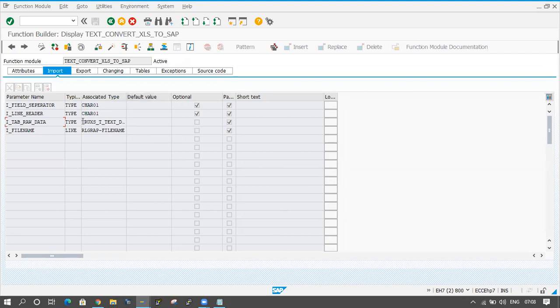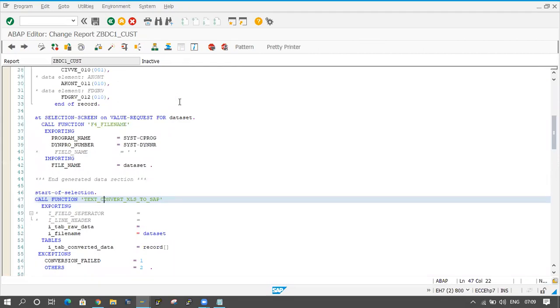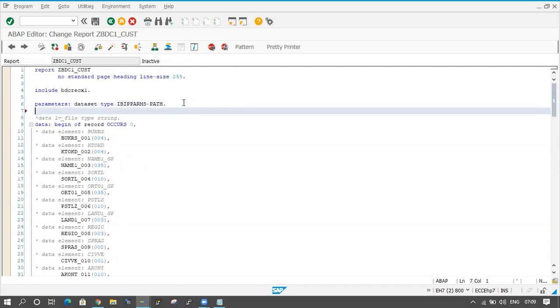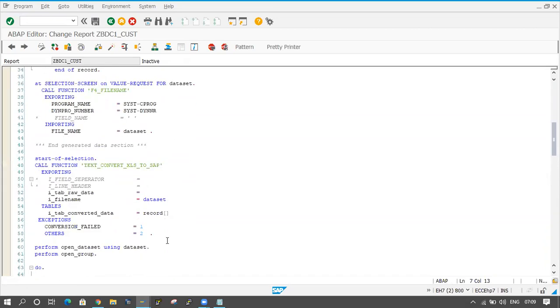So now what I will do, I will copy this one. I will copy the structure and declare one internal table. Data IT_TRVX type, the name I have copied, right? The same name I am copying here, and I will pass this IT_TRVX to the internal table. You can take any name for the internal table.